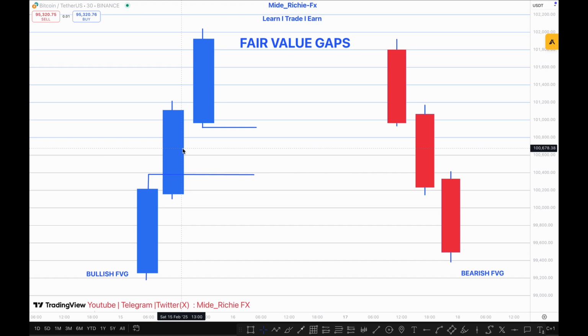Not too big though, but it should be reasonable, not just tiny gaps, and maybe you guys call it a fair value gap. No, that's not a fair value gap, right? A fair value gap is supposed to be moderate, not too big. Basically, it can be very, very big, of course, but then it shouldn't be very, very small, right? It should be moderate or big. Do you get? So that's how to identify a fair value gap.